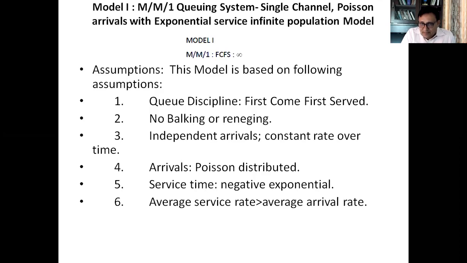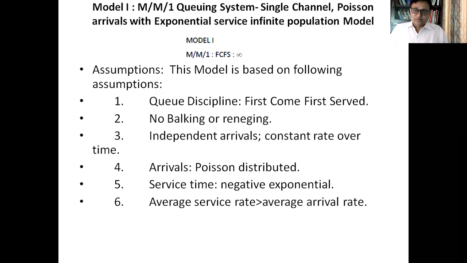So when I say model 1, M/M/1, FCFS, and after that it is written infinity, it means one channel, one single queue, one service station, and the methodology of serving the customers will be first come first serve. The customer who comes first and joins the queue will be served first. And infinite here means the number of people in the population who are ready to get the service is infinite.